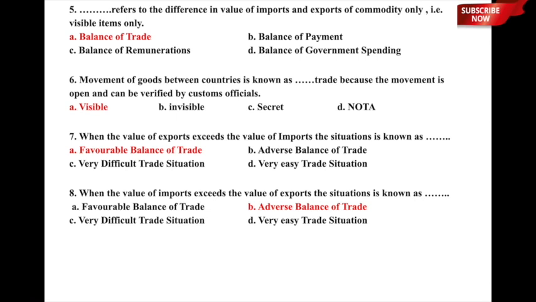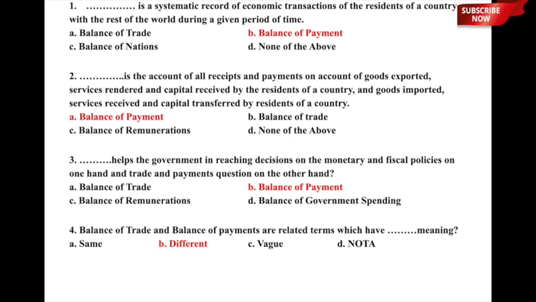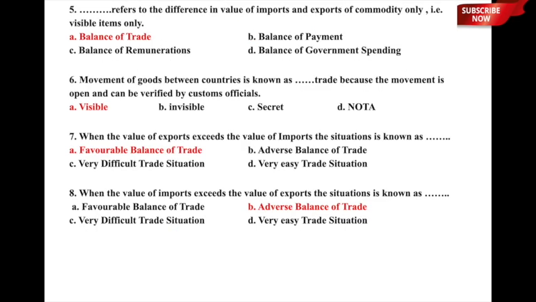So, here the correct answer is balance of trade, which refers to the difference in value of imports and exports of a commodity only, that is all the visible items. So, the difference in value of all the visible items is denoted by balance of trade. In the previous question we have seen that these two terms are not the same, they are rather different. That means balance of trade is a different thing and balance of payment is altogether a different thing. So, I hope the distinction is clear. Let us now move to question number 6.